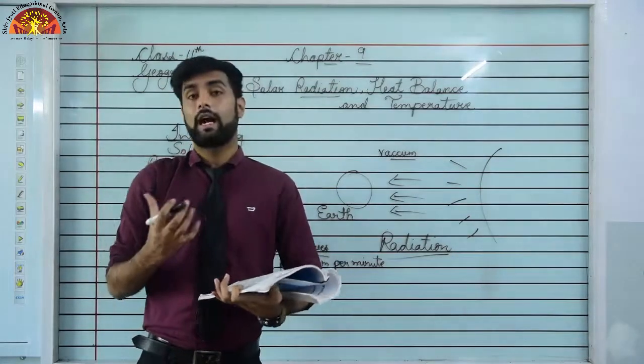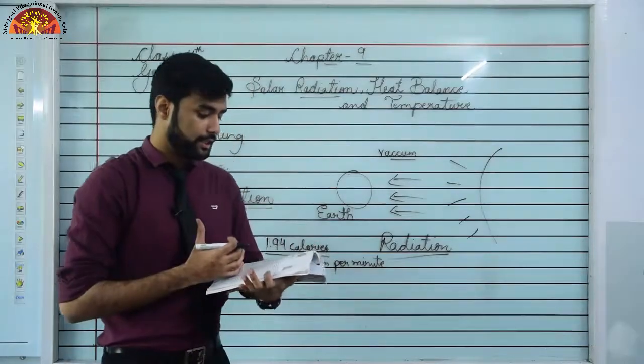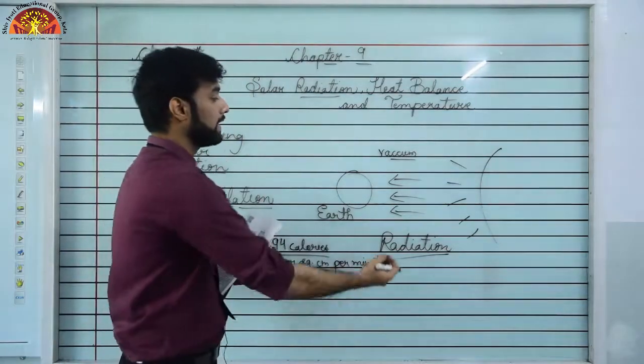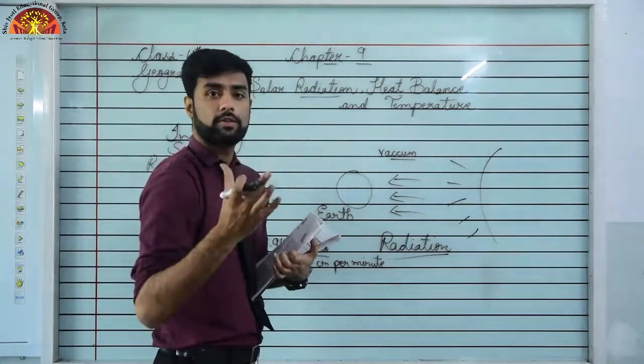Now, the solar output that we receive at the top of the atmosphere varies slightly in a year due to the variation in the distance between the earth and the sun. We all know that our earth revolves around the sun. Correct? This is very basic. You must already know this.